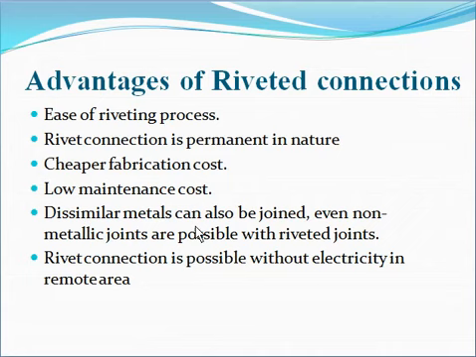Dissimilar metals can also be joined. Even non-metallic joints are possible with riveted joints. Here we can join two different materials, like steel with wood. This type of connection is possible in case of riveted connection, but not possible in case of welded connection. For a welded connection, the two metals should be similar.